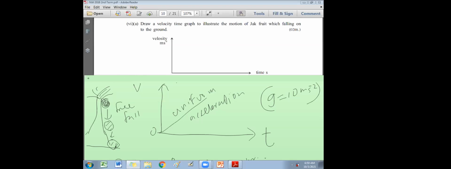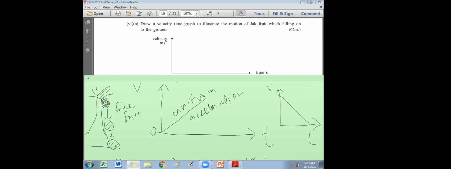Please raise your hand if you have got this graph, not just for the jackfruit. Any other fruit, when it's falling down vertically, maybe a coconut or any nut in the tree, or even a monkey or any other animal, when they fall down, velocity increases. But upwards, it is opposite. Upwards, deceleration. If you throw an object upwards, the graph will be opposite. If you take this coconut or the jackfruit and send it back to the tree, then the answer will be deceleration, like this. We call it uniform deceleration.